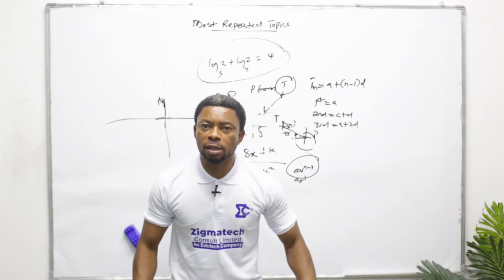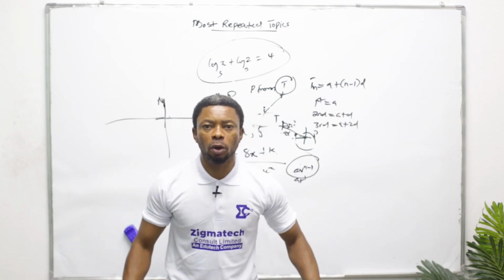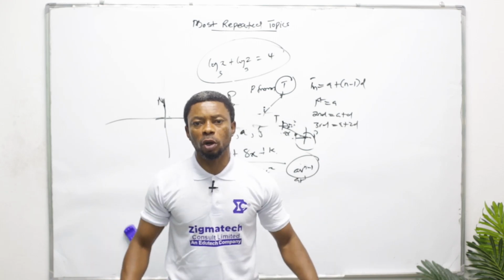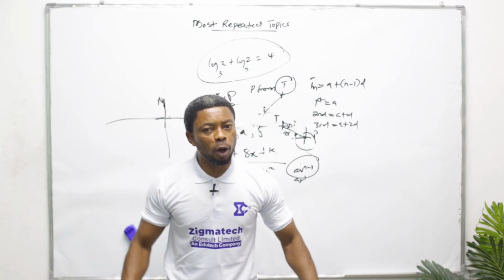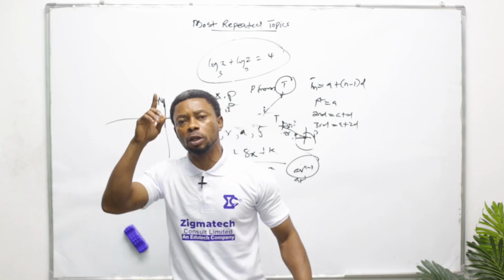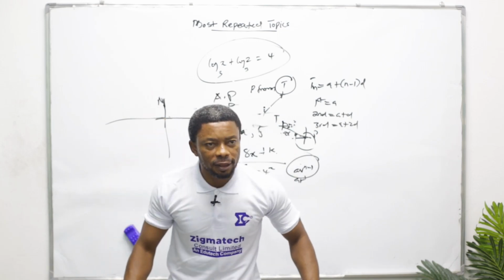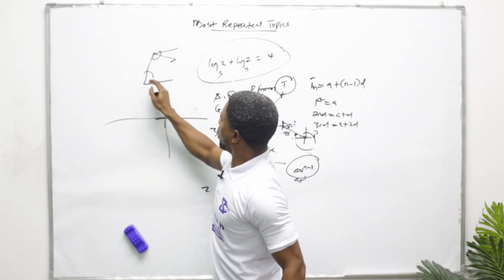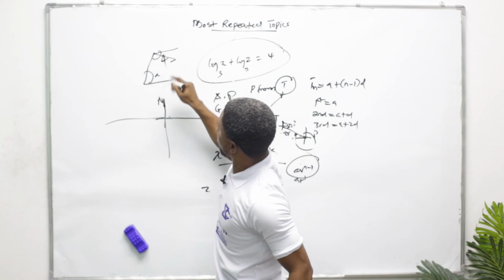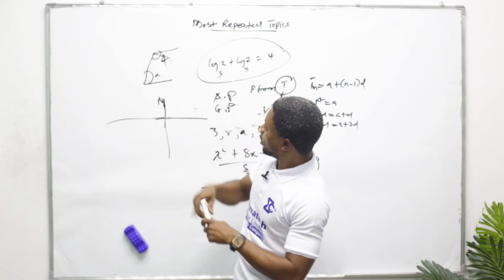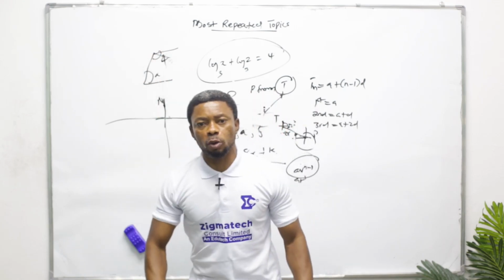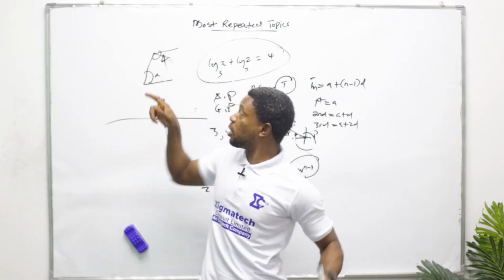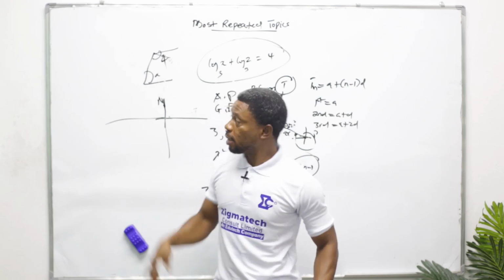Angles on a straight line add up to 180. Alternate angles are equal. Corresponding angles are equal. Supplementary angles: when you add two angles, they give you 180. So don't forget complementary angles: when you add two angles, they give you 90 degrees. Then if it is something of this nature and you are asked to find, maybe here is 4, don't forget these are two interior opposite angles. They are also supplementary, which means if you add these two angles, they give you 180, and you can get this.